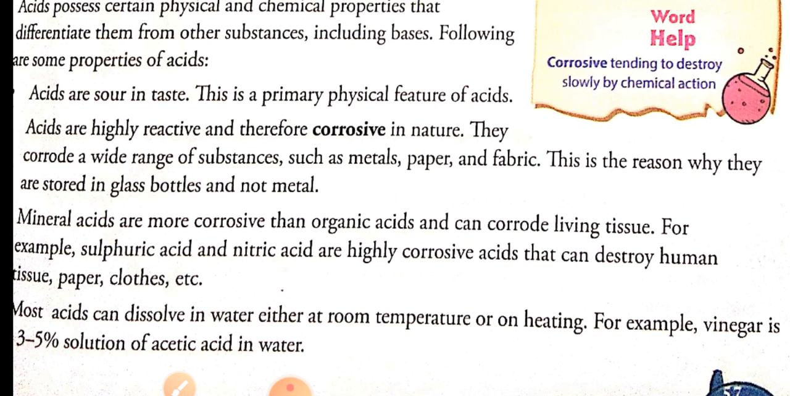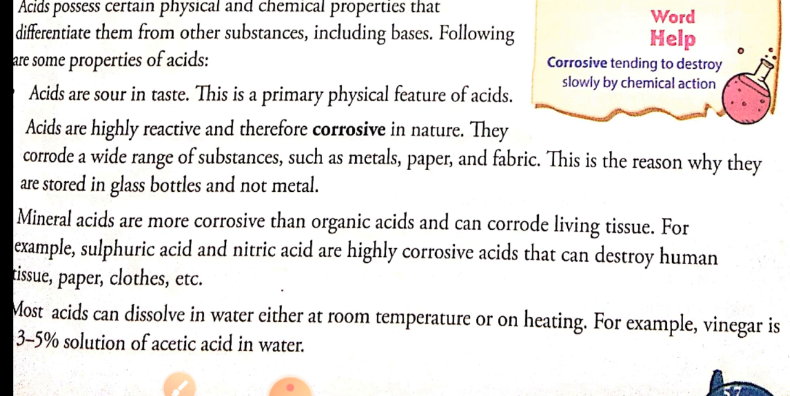Next, they are highly corrosive and highly reactive in nature. We have seen in the previous chapter the meaning of reaction. What is a chemical reaction? When two chemicals react or mix with each other, it is called a chemical reaction. So acids are substances which are highly reactive, that is, they react very fast with another substance.